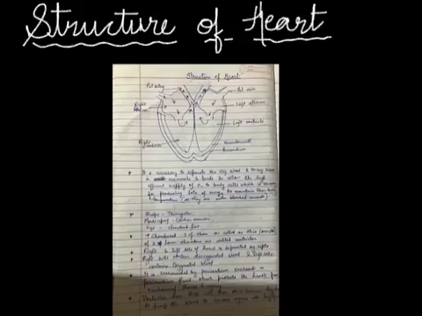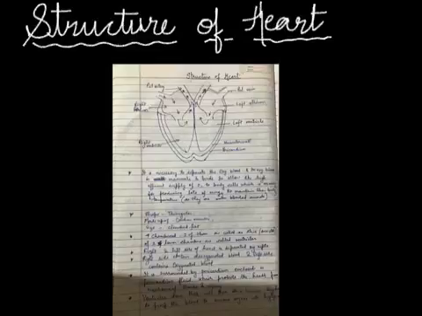Now, let's learn the structure of the heart. The heart is roughly triangular in shape. It is made of special muscles called cardiac muscle. The size of our heart is about the same as our clenched fist.